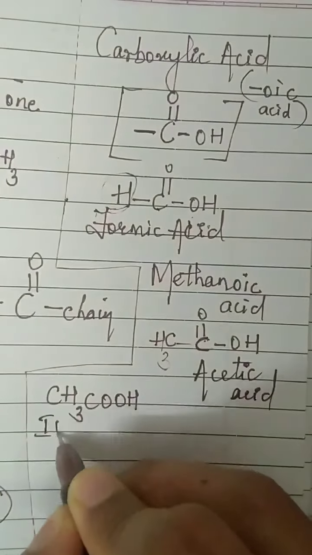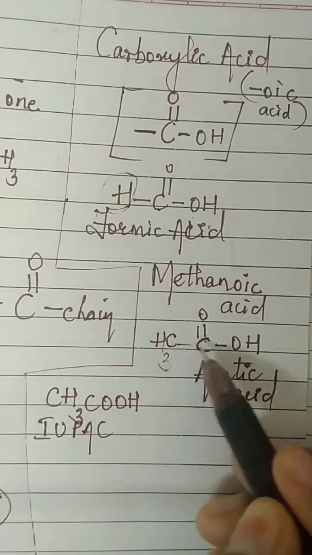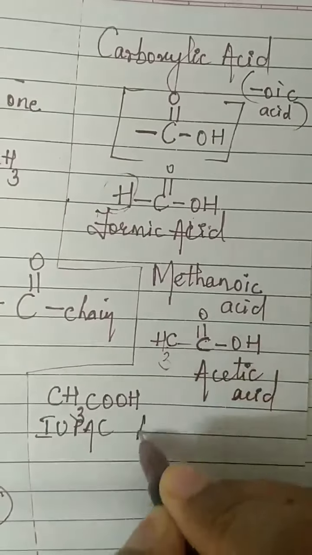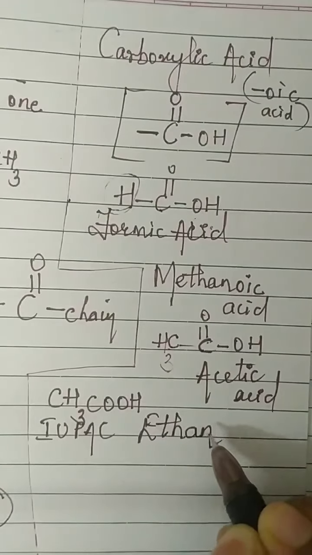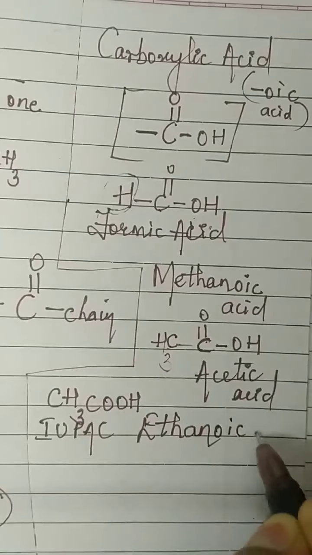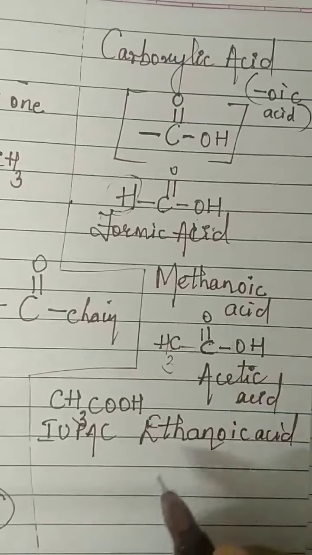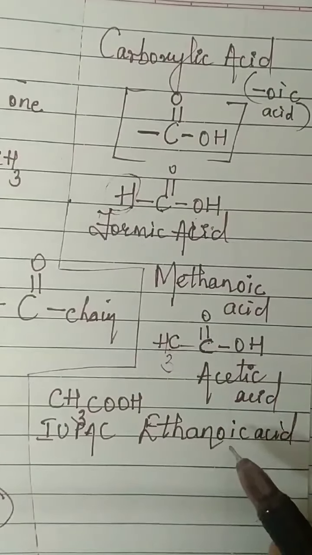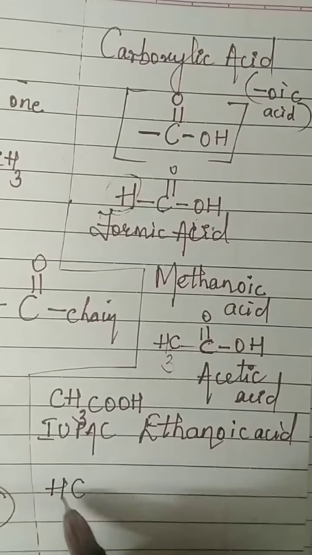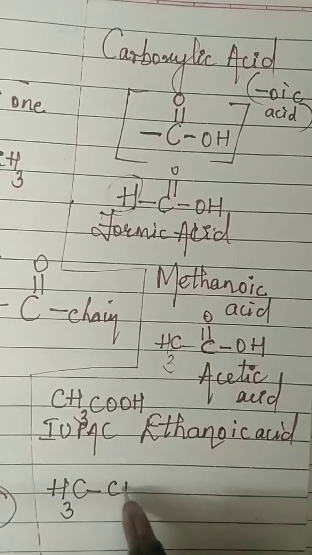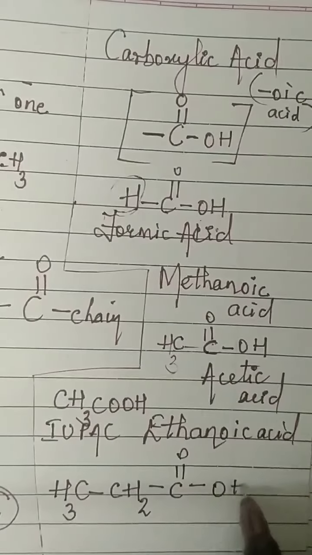By IUPAC name, let us call it properly. That is, you have two carbons, methane, ethane. So I'll write ethane. E we will not write. In place of E, oic acid. So this is ethanoic acid. Similarly, methanoic acid, ethanoic acid, propanoic acid. Let us write. So this will be CH3, CH2, C double bond O, OH.